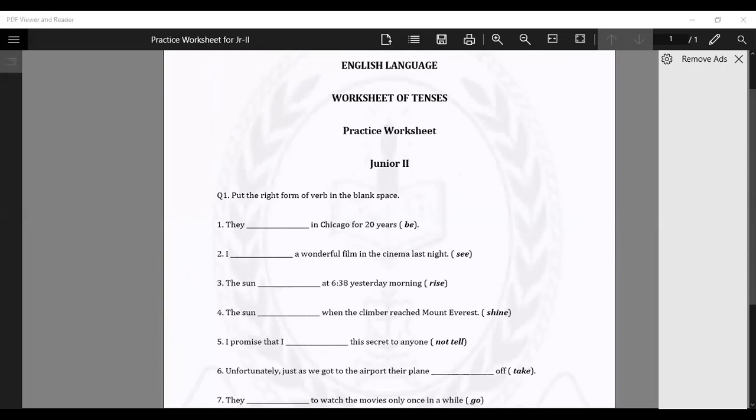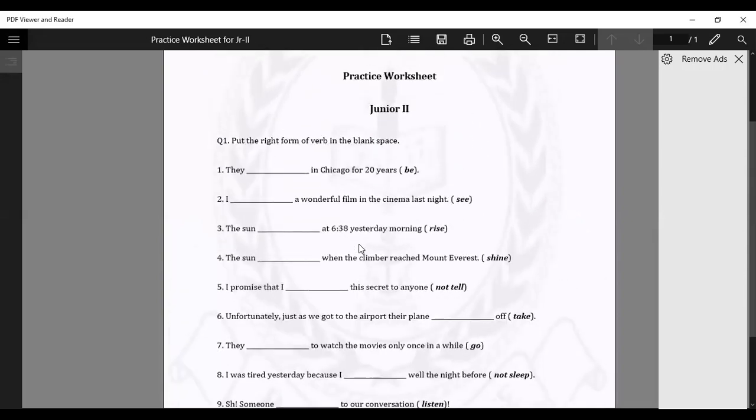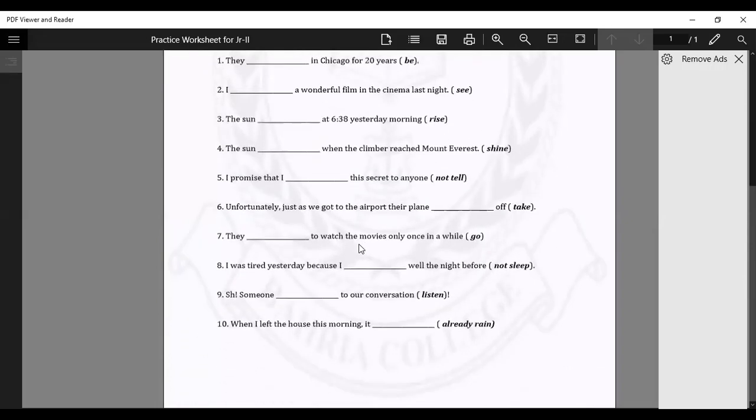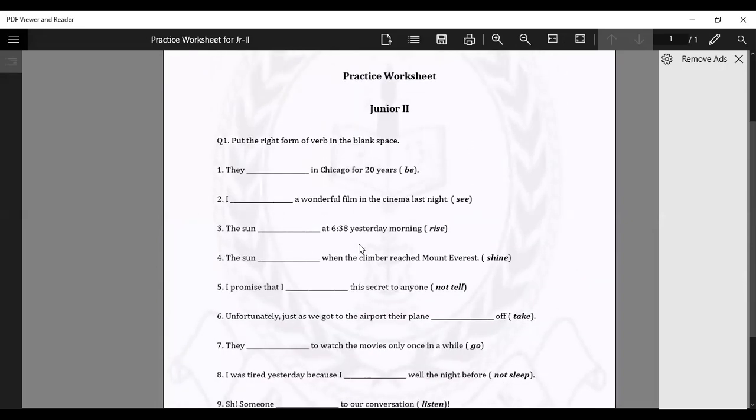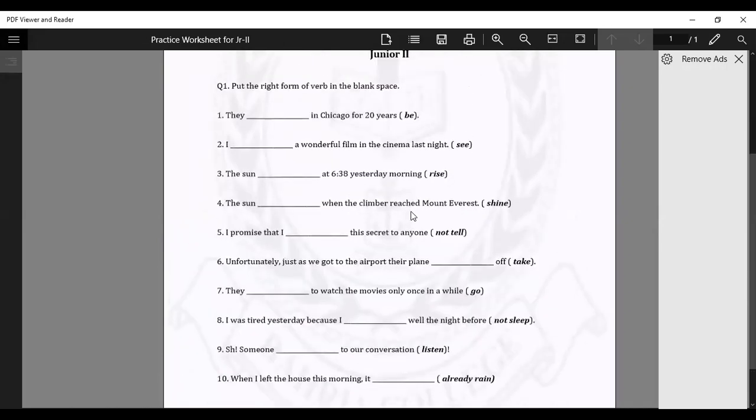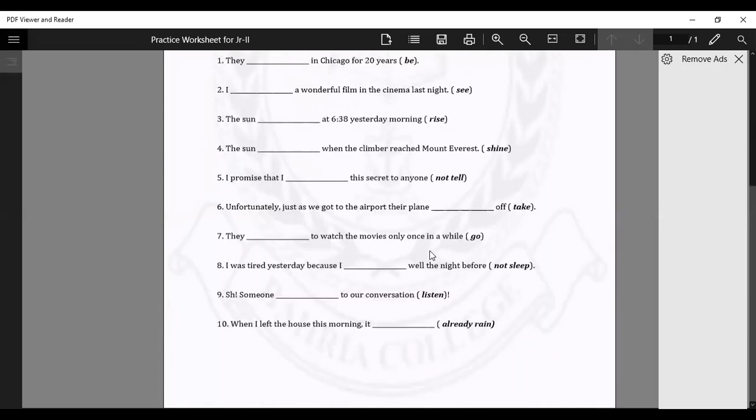Sir, do we need to do all these sentences in our notebook, or are they just for our practice? This is just for practice. In the ongoing classes, you will be having some worksheets, which you paste in your notebook. So this is a sort of worksheet, and the homework, the home assignment, is that you have to complete your work. Complete all your tenses work in your notebook.